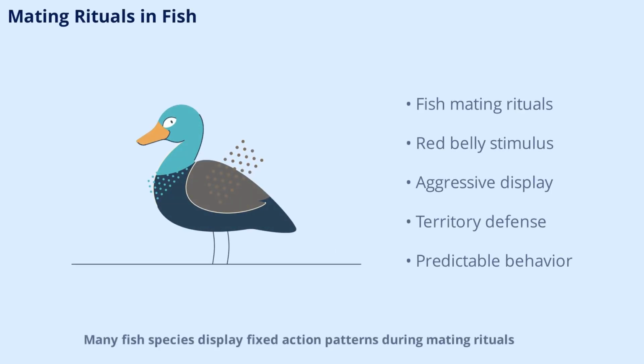Many fish species display fixed action patterns during mating rituals. For instance, male stickleback fish exhibit aggressive displays when they see the red belly of another male. This red coloration acts as a sign stimulus, triggering a series of instinctive behaviors that are essential for territory defense and attracting mates. These rituals are consistent and predictable, showing how FAPs guide complex social interactions in the animal kingdom.